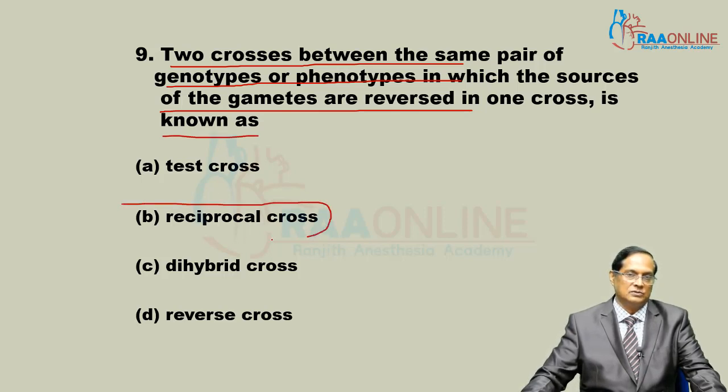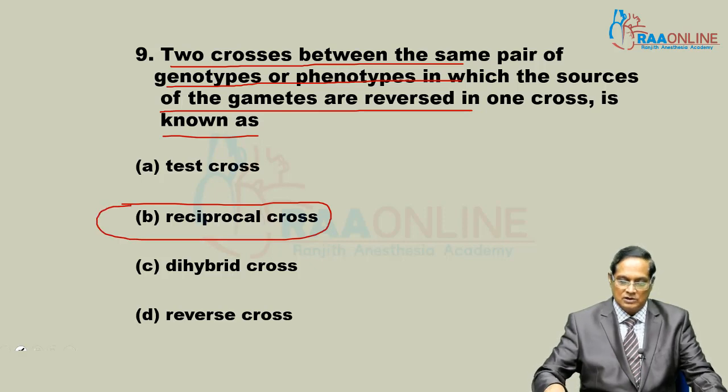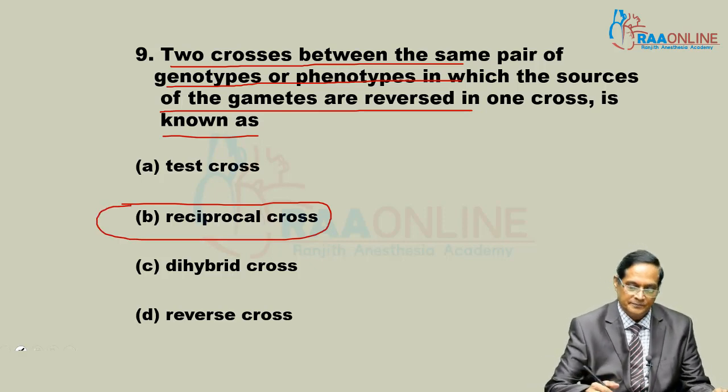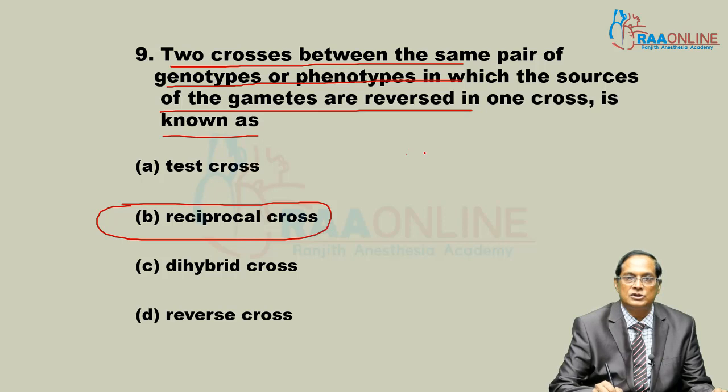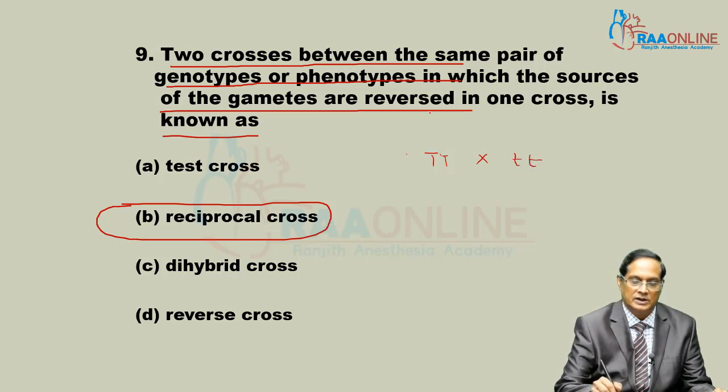This cross is known as a reciprocal cross. Why reciprocal cross? One plant is tall, capital T, and the other plant is dwarf, small t, and this plant produces bisexual flowers, and this also produces bisexual flowers.